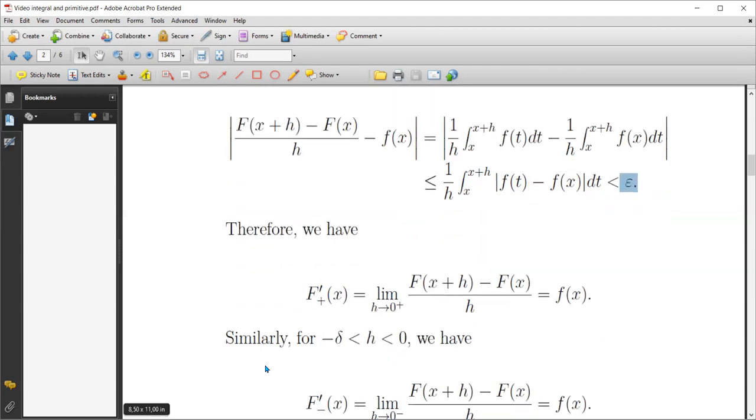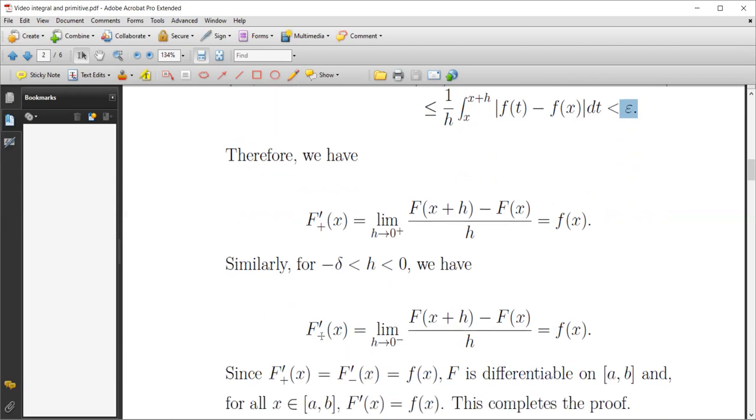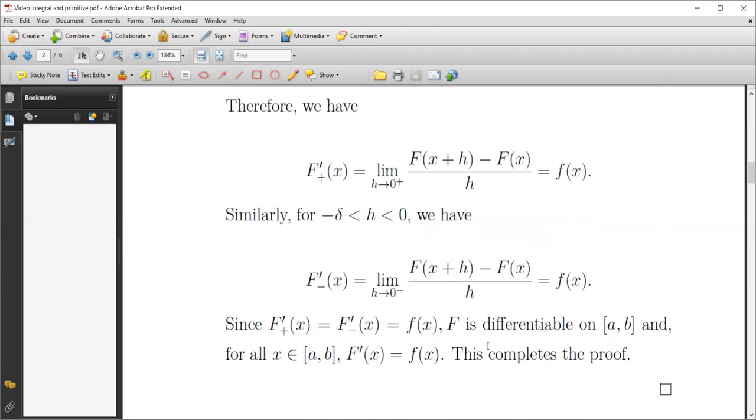We have to do the same thing with h on the other side, between minus delta and 0. We use the same techniques, which give us F prime of x equal to f of x for all points. Why? Because at the right and at the left, we have the same value.